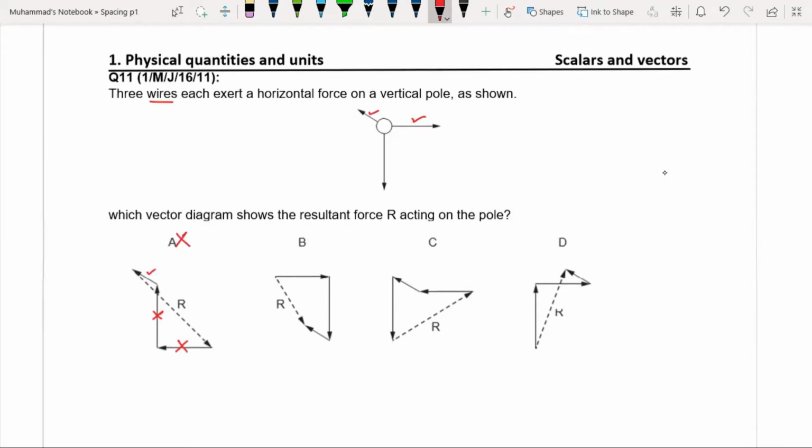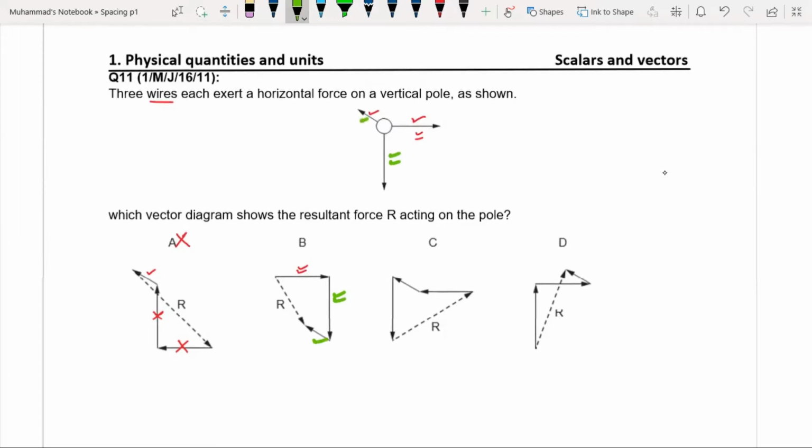So let's check this B. This vector is drawn in the same direction as this vector. Then the second vector is drawn from the head of the first vector, in the direction of this vector. And the third vector is drawn in the direction of this vector.